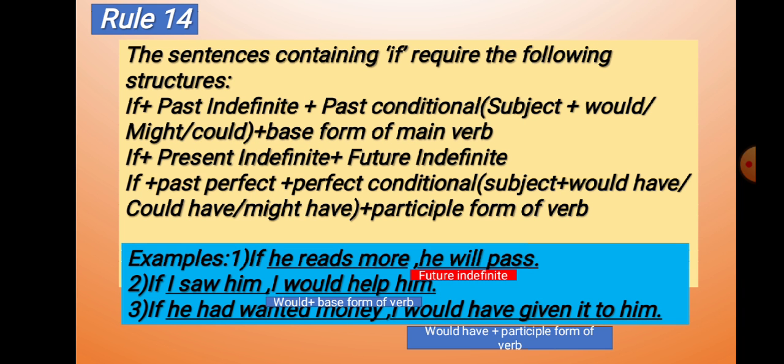Now, the sentences containing "if" require the following structures: if plus past indefinite plus past conditional. It means subject plus would, might or could plus base form of main verb. Then if plus present indefinite plus future indefinite. Third one, if plus past perfect plus perfect conditional. It means subject plus would have or could have or might have plus participle form of verb. If there is the word "if" in a sentence, then you have to change the verb following these structures.